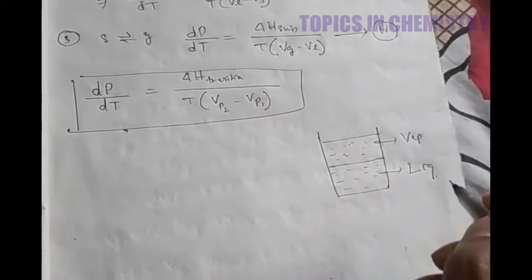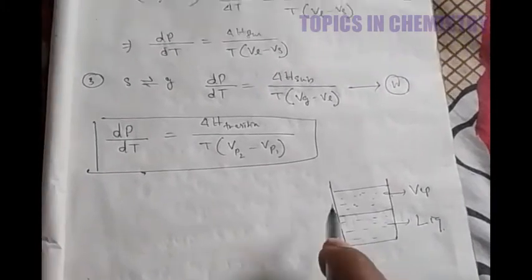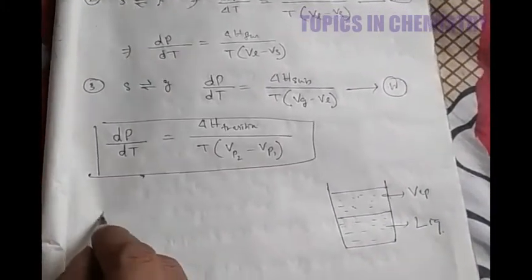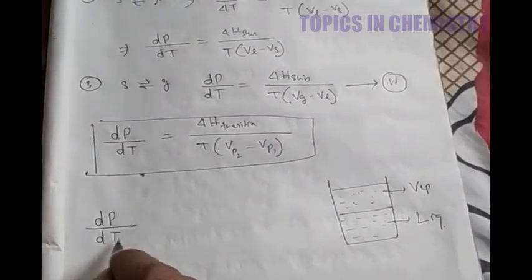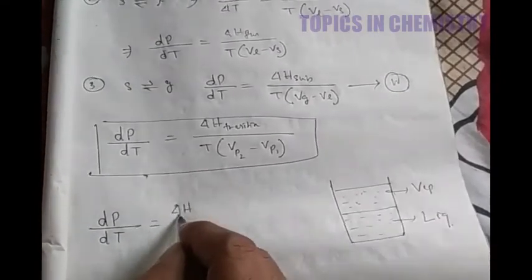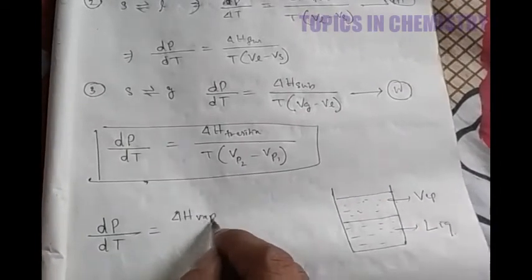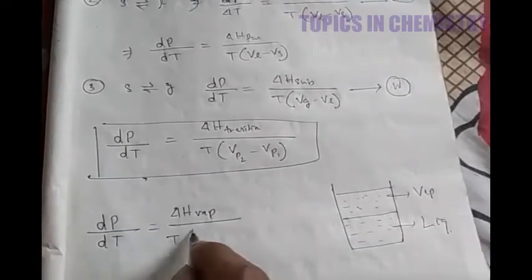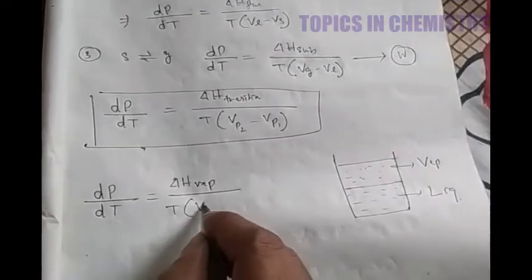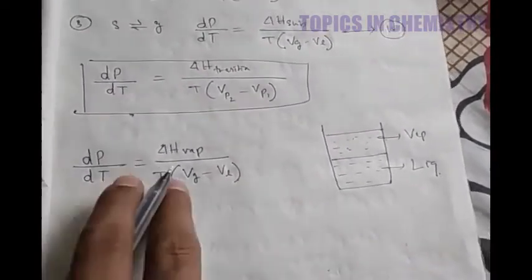For that equilibrium, you have already derived the equation: dP by dT is equal to delta H vaporization divided by T into (molar volume of the gas minus volume of the liquid). This is the Clapeyron equation.